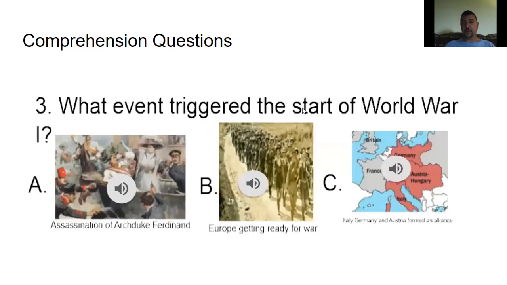Number three, what event triggered the start of World War I? A, the assassination of Archduke Ferdinand. B, Europe getting ready for war. Or C, Italy, Germany, and Austria formed an alliance. It was A, the assassination of Archduke Ferdinand. When he died, they blamed Serbia. Austria-Hungary blamed Serbia. And then Serbia didn't meet its demands. So then they declared war on Serbia, and then Serbia's allies declared war on them, and then Germany declared war on them, and it triggered the start of World War I, the assassination of Archduke Ferdinand. Ding, ding, ding. We have a winner.